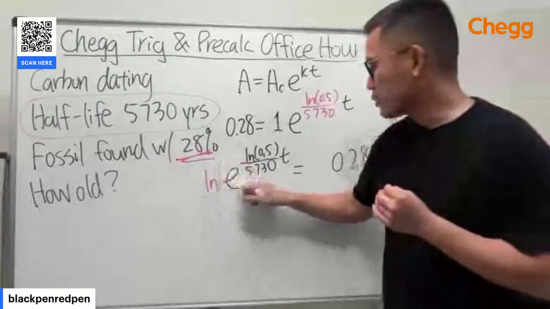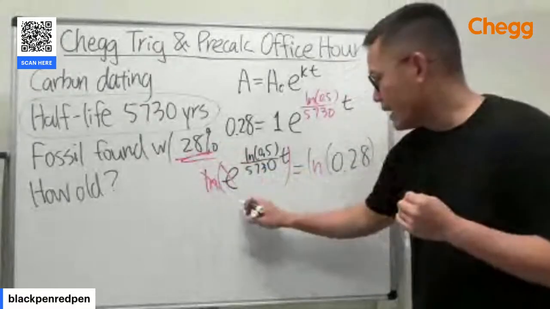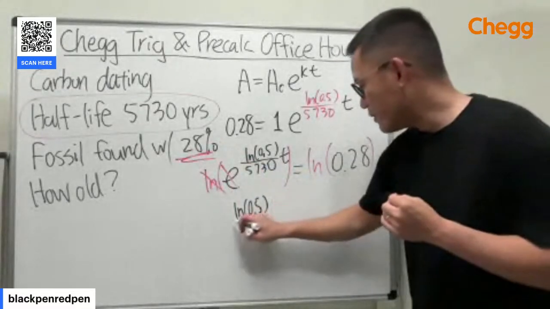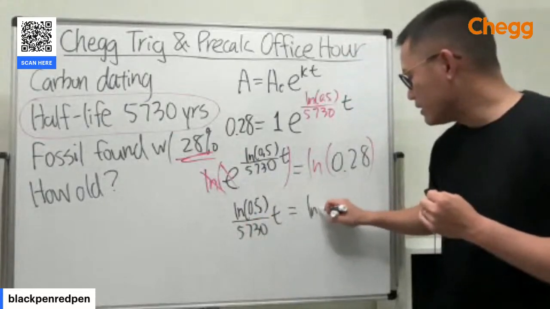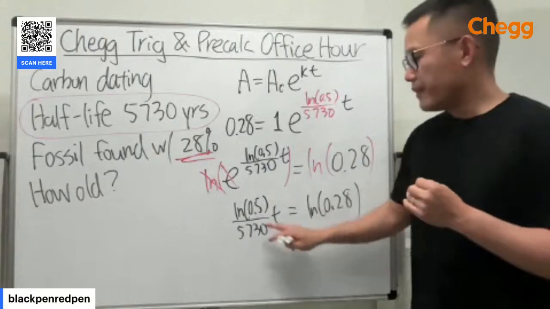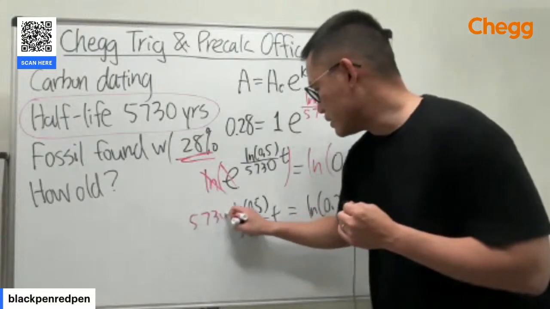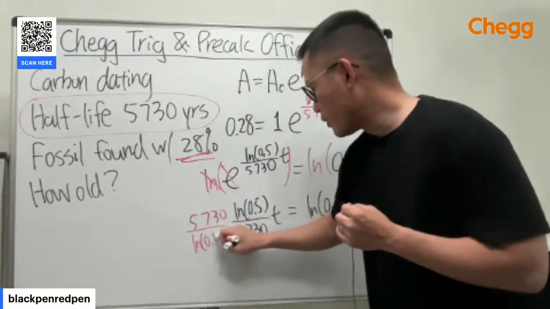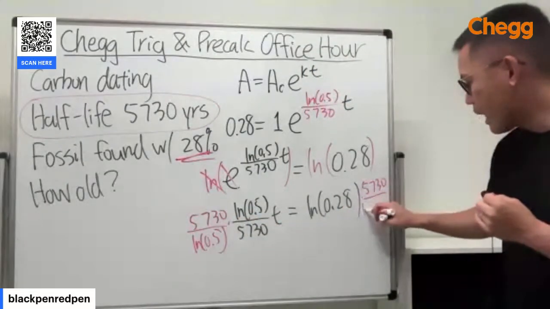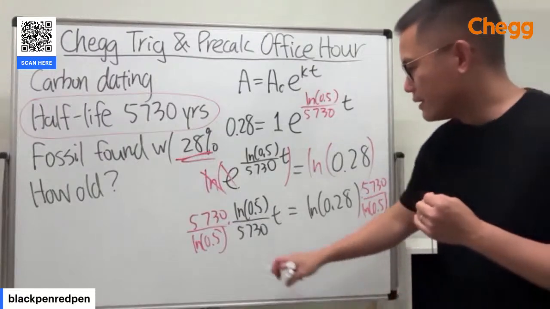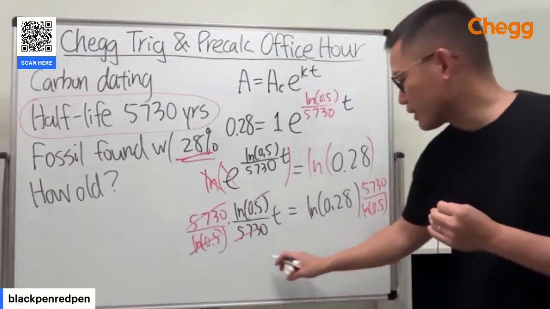Once again, we take the natural log of both sides. Cancel. ln of 0.5 over 5730 t equals ln of 0.28. And then we multiply the reciprocal to both sides, so 5730 over ln of 0.5. So that cancels. And then we just have to enter this onto the calculator.